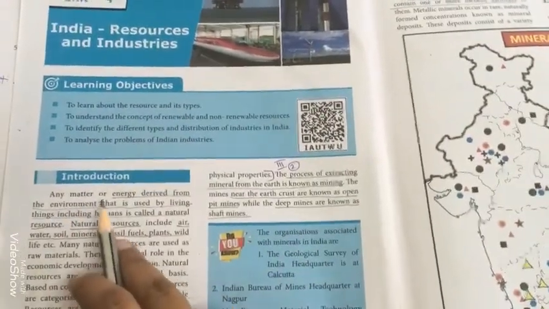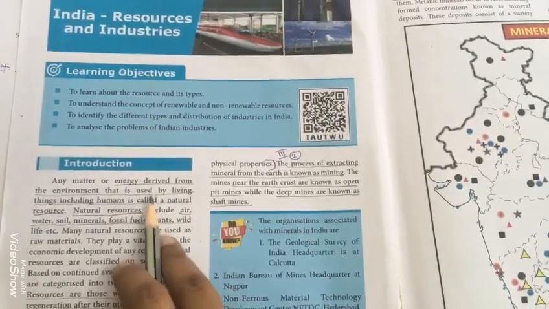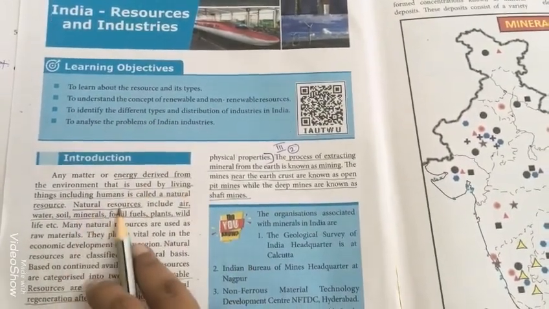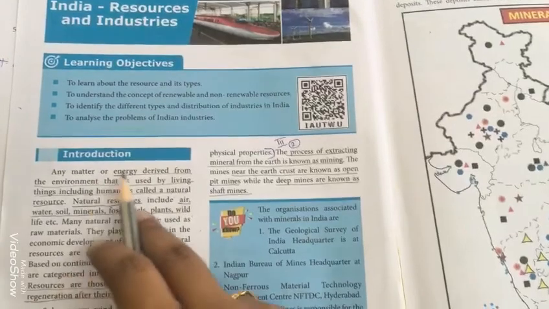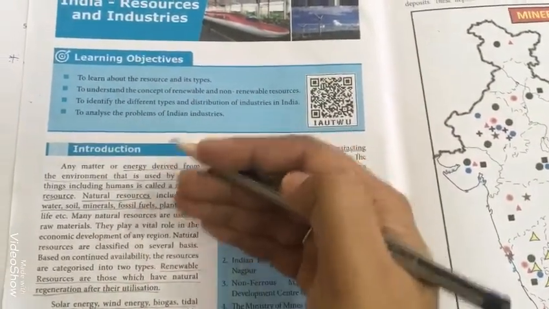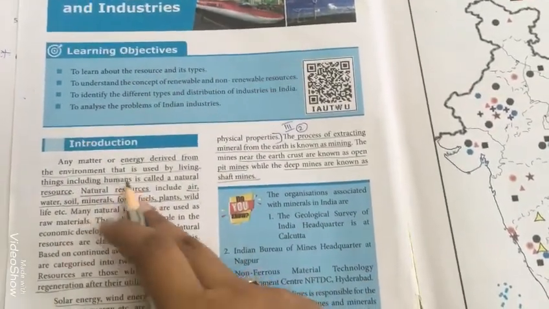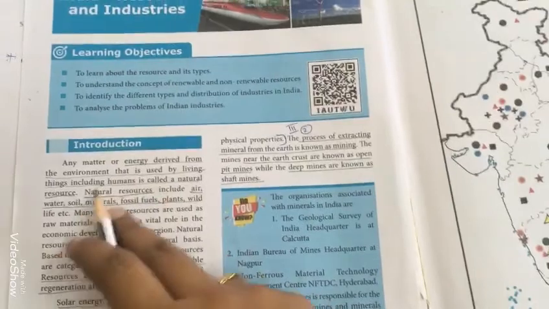Any matter or energy derived from the environment that is used by the living things including humans is called natural resources. So any energy which is derived from the environment or energy that is used by the living things including humans is called as natural resources.